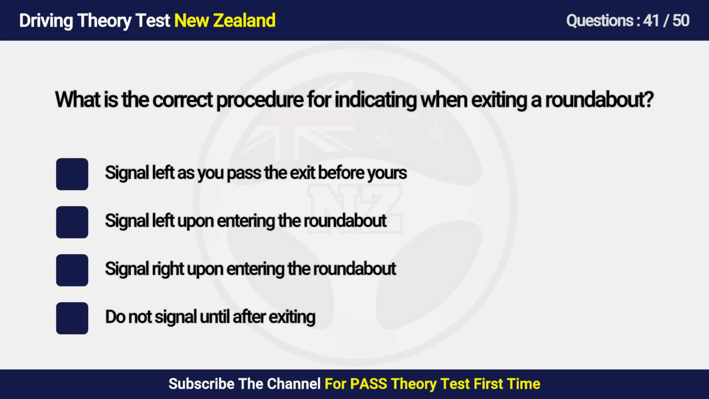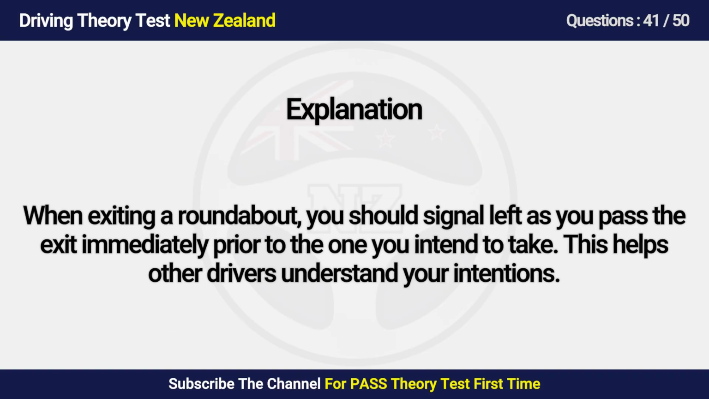Question 41. What is the correct procedure for indicating when exiting a roundabout? A. Signal left as you pass the exit before yours. B. Signal left upon entering the roundabout. C. Signal right upon entering the roundabout. D. Do not signal until after exiting. Answer is A. Signal left as you pass the exit before yours. When exiting a roundabout, you should signal left as you pass the exit immediately prior to the one you intend to take. This helps other drivers understand your intentions.